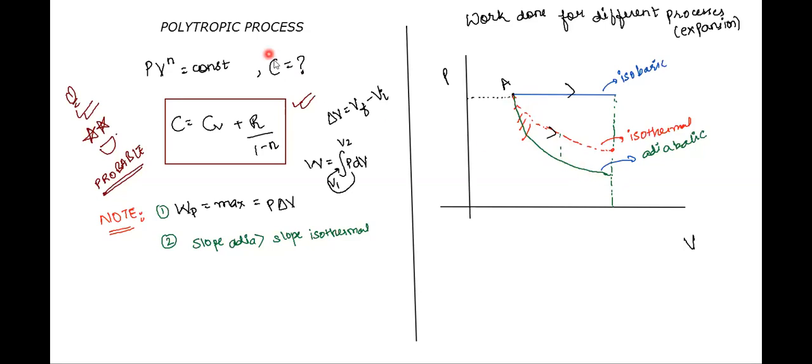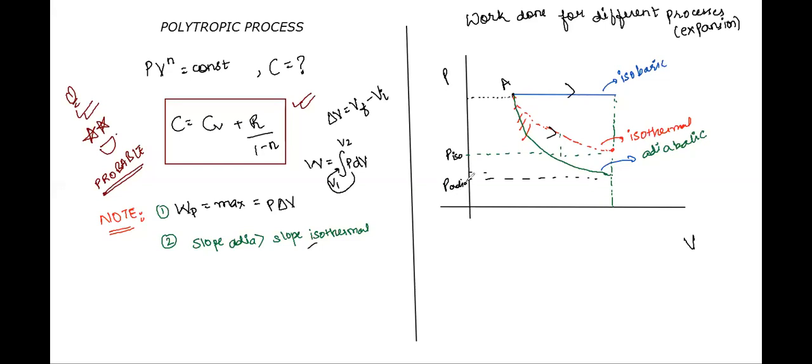They can ask you if the pressure becomes P iso in case of the isothermal process, whereas if it becomes P adia at the end of an adiabatic process, which is larger, or what is the relation between P iso, that is end pressure in an isothermal process, and the end pressure in the adiabatic process. Which one is larger? You can clearly see which one is smaller, which one is larger.